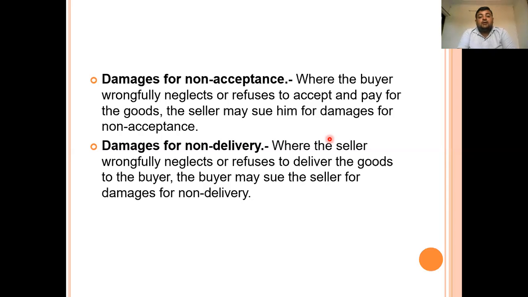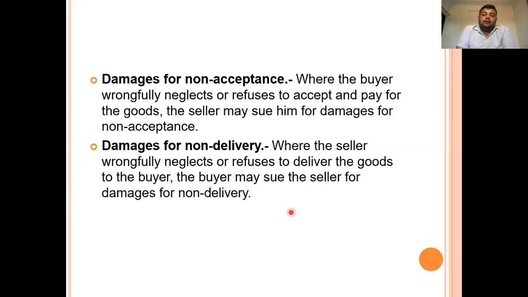Secondly, damages for non-delivery. Even the buyer has the right to sue the seller for damages where the seller wrongfully neglects or refuses to deliver the goods. Now first, all the rights are with the unpaid seller. If the seller makes a default in delivering the goods, in such case, if the seller wrongfully neglects or